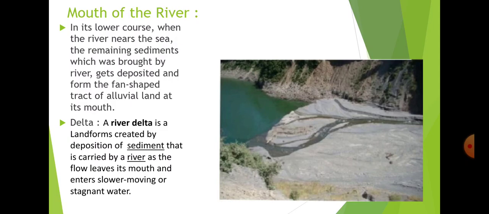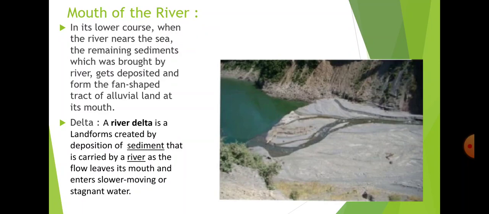This is because of the slope at the mouth of the river, where the speed of the river slows down, and it forms a triangular feature during its deposition. This triangular feature is known as a delta, because the word delta is a Greek word that resembles the triangle shape.